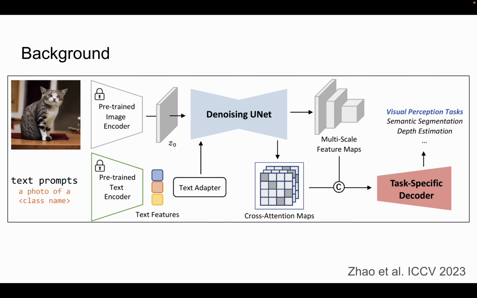VPD, published in ICCV 2023, is one such method that takes as input an RGB image and its scene level descriptions, such as a photo of a cat, and performs depth estimation on the input RGB image. Its pipeline consists of a pre-trained CLIP text encoder and a VQGAN image encoder, with the Stable Diffusion UNet learned as part of the training loop.